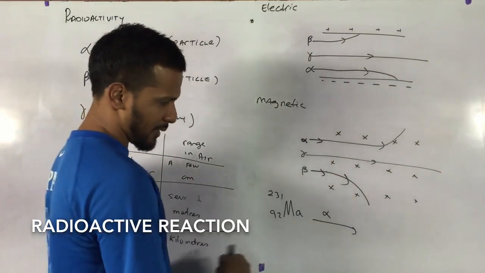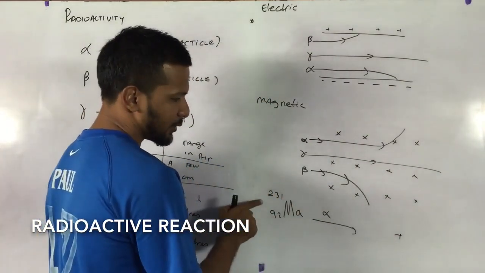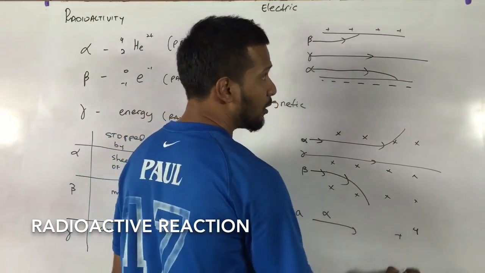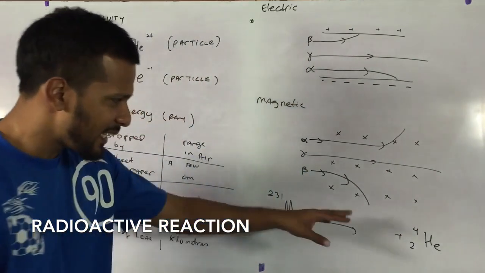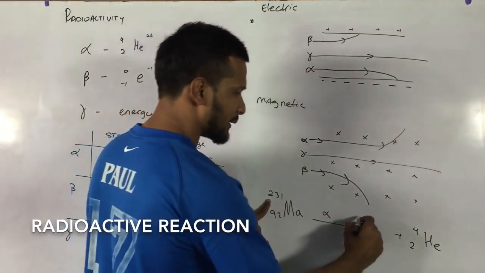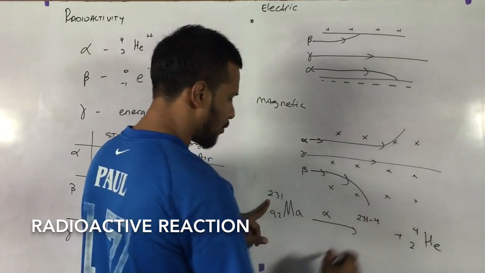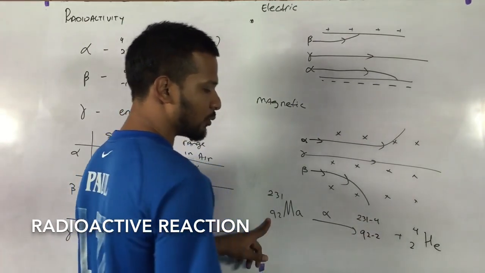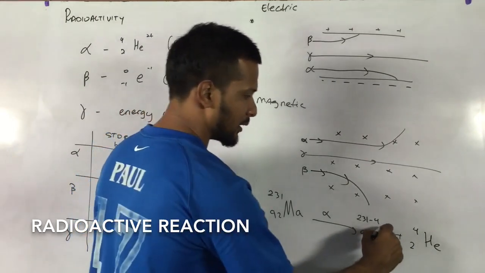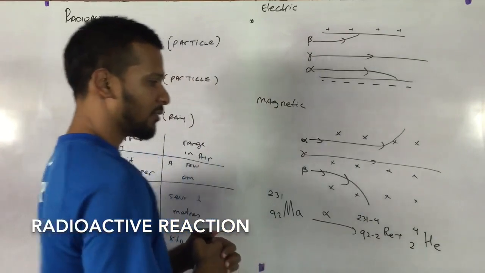If it loses an alpha particle, then an alpha particle is taken out of this. So an alpha particle is what? 4,2He. So if I take 4 out of here, what will I get? 231 minus 4. If I take 2 out of here, I will get 92 minus 2. And let's call the particle, this is Madrid, I call this Re, right?